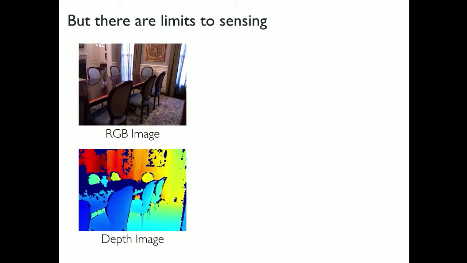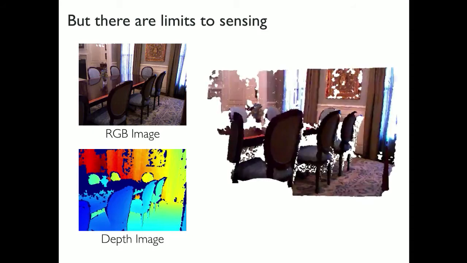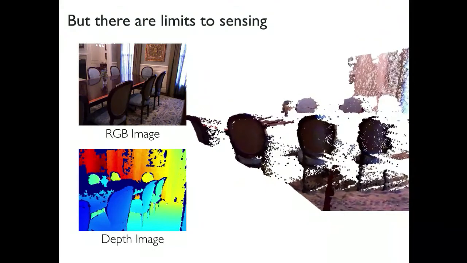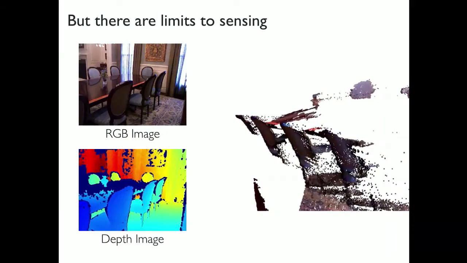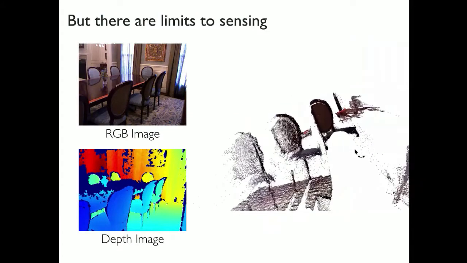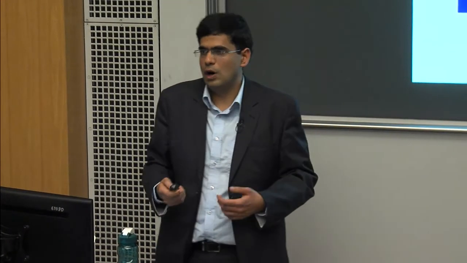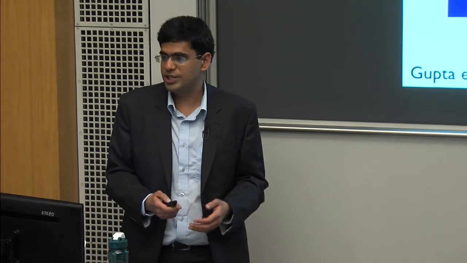So here is this image. You are seeing the image and the depth image. And now you can actually start rotating this image. And then what you see is that you actually don't quite see this chair in entirety. You're just seeing only a very small part of the chair seat and so forth. So even if you use a depth sensor, it actually does not give you the full answer of what is the shape of the world. But what you do know is essentially how do chairs look in general.